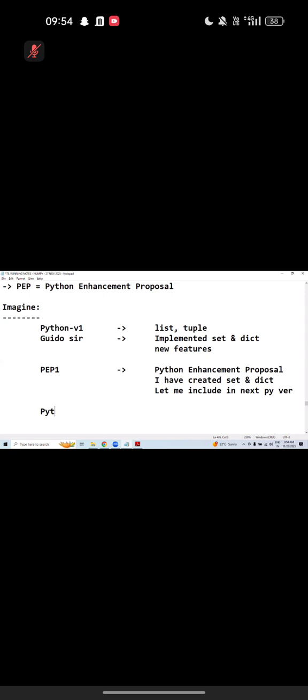Conclusion of the story: the next Python version came, V2. Total how many data structures? List, next one tuple, set and dictionary. Every month or every quarter, Python is going to bring new features actually. It's not always a new data structure. Imagine list having some 10 functionalities. They will optimize that list actually, they will do some activities. That is so-called a PEP. PEP means Python enhancement proposal.